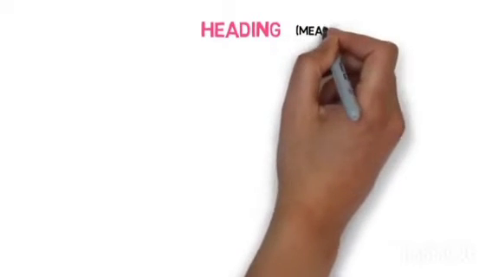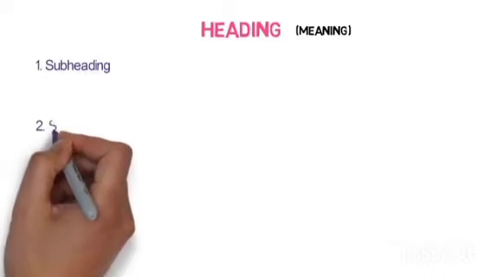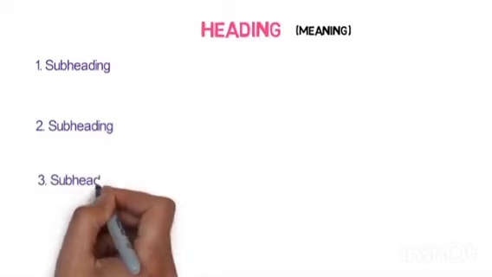So first of all we have to go for the heading, which means the title of the particular article or any of the sources that we are using for note making. Then we will go for the subheading, which, as I have said in class, is the main concept of the paragraphs.